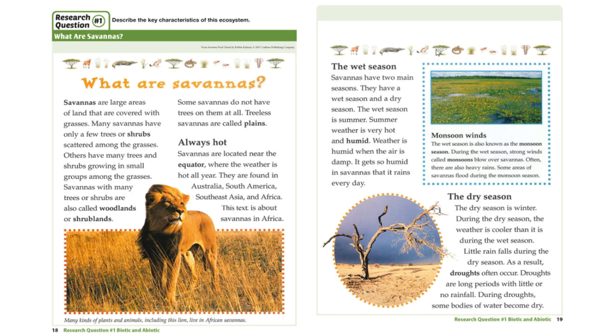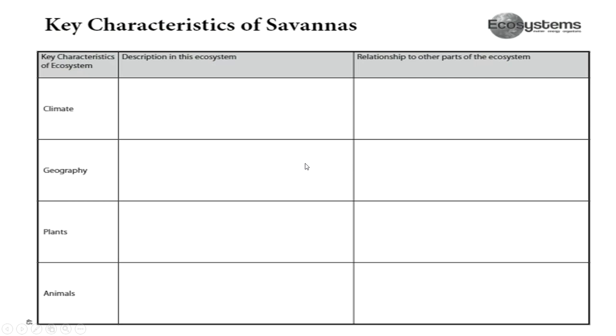So, one thing I want you to remember is when you open up a new text, I want you to read it uninterrupted first. Read it just to get the gist. So just like we did here, read through it. Don't stop until you get to the end of the section you want to preview. Then we'll go in and we'll start reading for a purpose. So our purpose is going to be the research question here: key characteristics of savannas, and you'll be able to follow along on page 45 of your literacy lab. That's where you will find your copy of this.